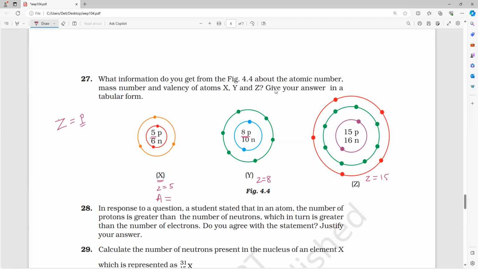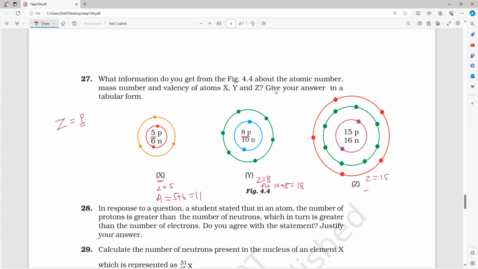Proton plus neutron. So what is the first one? Proton plus neutron: 5 protons plus 6 neutrons. Totally how much? 5 plus 6, which is equal to 11. Second one, 8 plus 10. How much is it? 18. So 8 plus 10 is equal to 18.